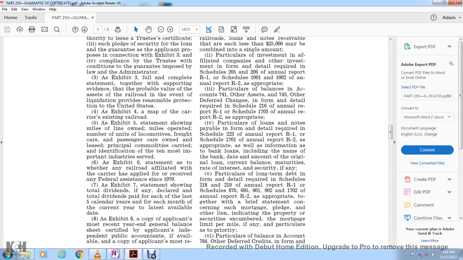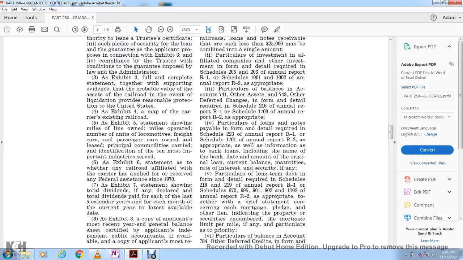6. Particulars of long-term debt, in the form of the details required in Schedules 218 and 219 of the annual report R1, and Schedules 670, 695, 901, 902, 718 of the annual report R2, as appropriate, together with a brief statement concerning each mortgage, pledge, or other lien, indicating the property and securities encumbered, the mortgage limit per mile, if any, and the particulars of prior priority.